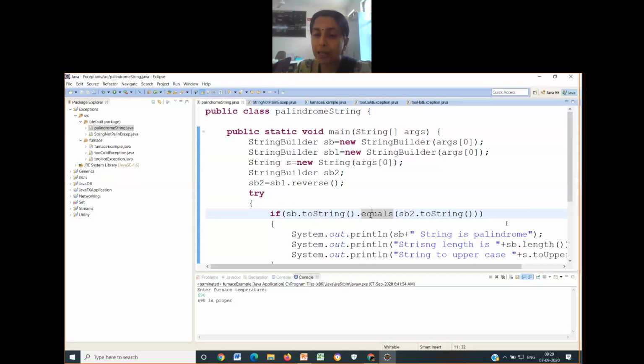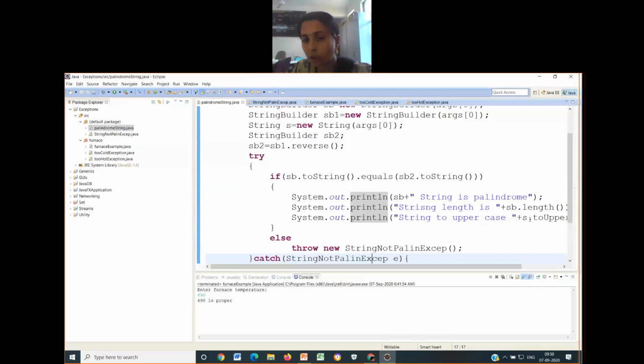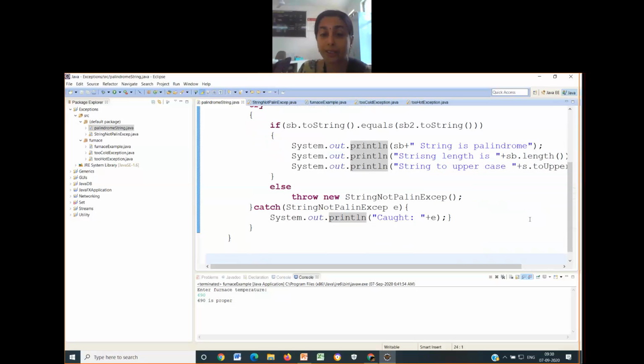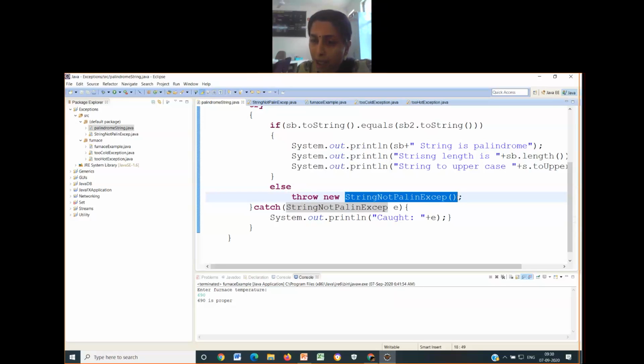Purposely I have taken this example because multiple things are involved in this. Then if both are equal, what am I supposed to do? I am simply printing string is a palindrome, and also printing the length of the string by calling dot length. Then I have dot toUpperCase, which is also available explicitly, so that you can also call. Otherwise, just have a look at this. I have throw new StringNotPalindromeException. What is this? This is a constructor of the exception class which I am going to create.